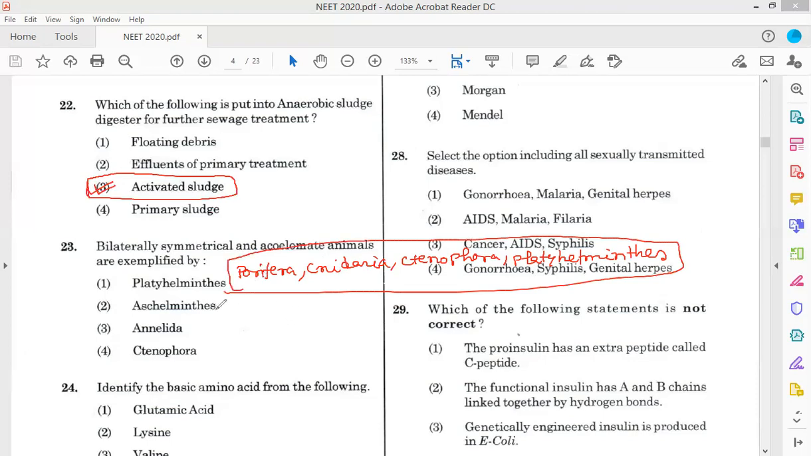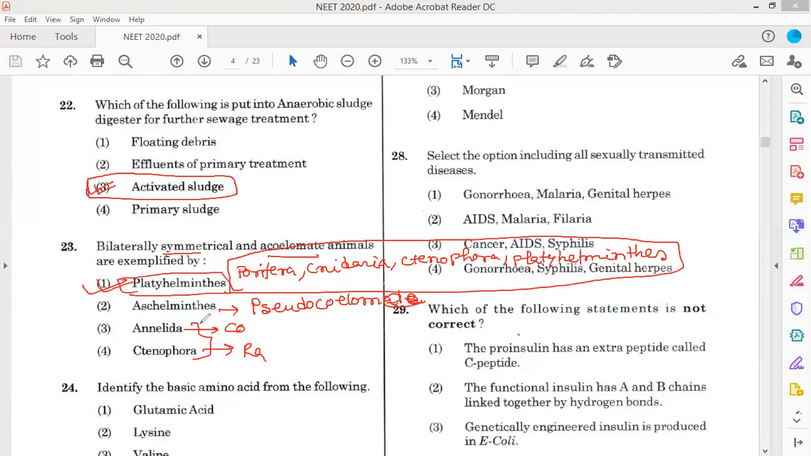Now Aschelminthes have a pseudocoelom, and from that pseudocoelom, Annelida is a coelomate animal. Ctenophora is radially symmetrical. So acoelomate and bilaterally symmetrical is Platyhelminthes. So 2-3-1 is the correct answer.